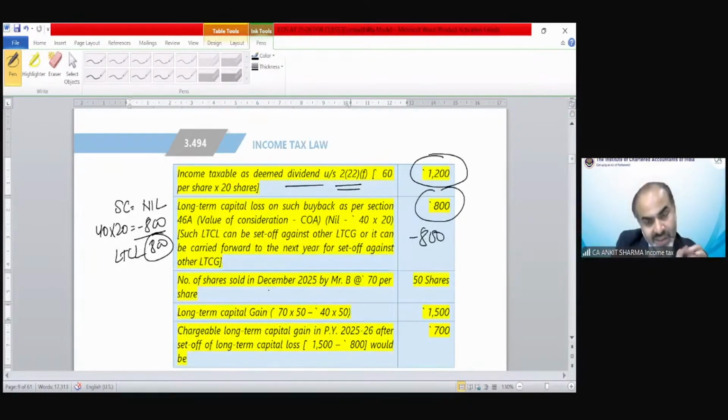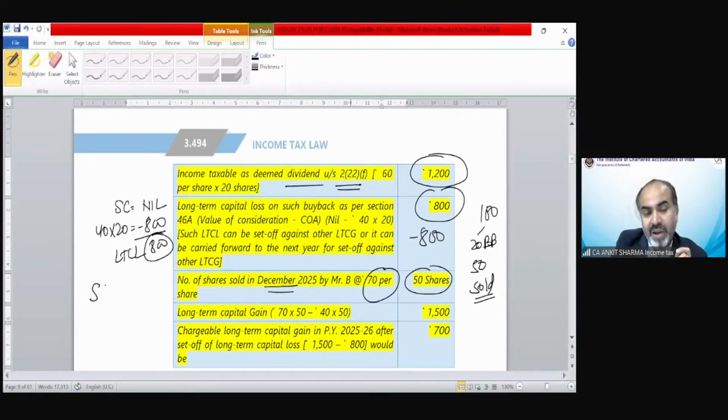Now suppose in this year only he transferred 50 more shares. He was having 100 shares. Out of that, 20 have been bought back. Remaining was 80. Out of those, he sold 50 shares at the rate of 70 each. So we calculate capital gain in this year again on these shares.